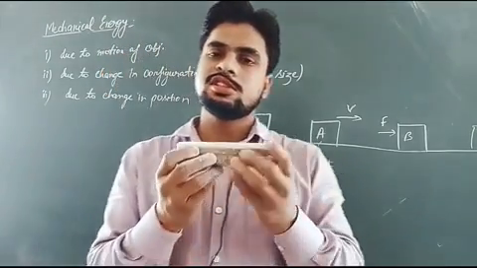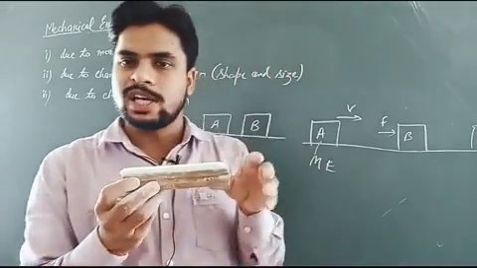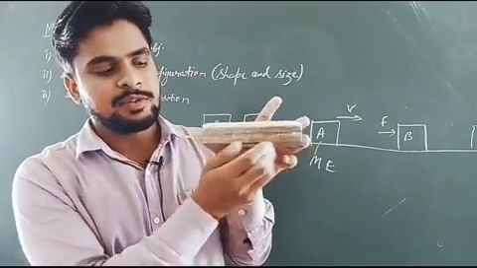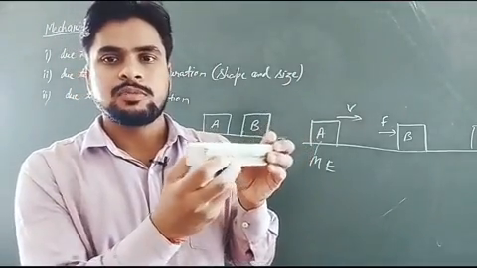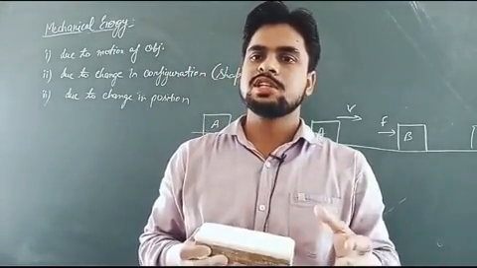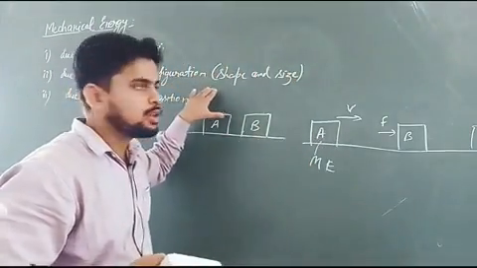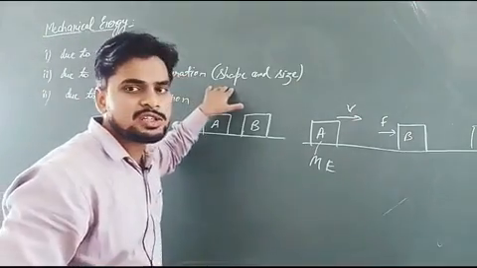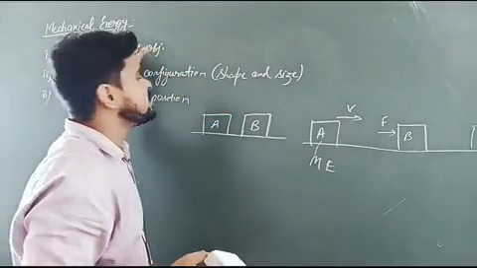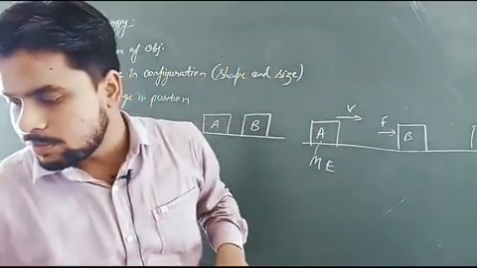So this is the size of this duster. So the shape is cuboid and the dimensions are 15, 5 and 3. So this combinedly is known as configuration. How an object looks like, that is the meaning of configuration. So due to change in configuration, also mechanical energy can be possessed. How? Let us understand it with the help of an example.